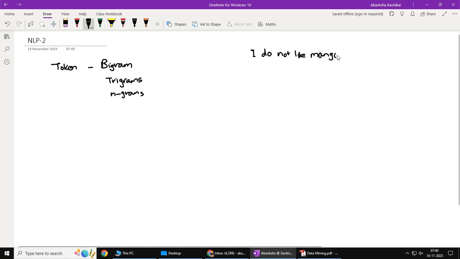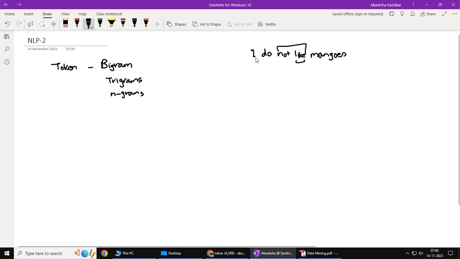If I focus on single words, then it might be slightly misleading because the word "like" is there. So if you try to compute how many positive words are there, you might end up saying that okay, "like" is there, so the person likes mangoes. But when you focus on bigrams, you realize that you have something like "not like", which is the opposite of liking. Hence people have introduced bigrams.